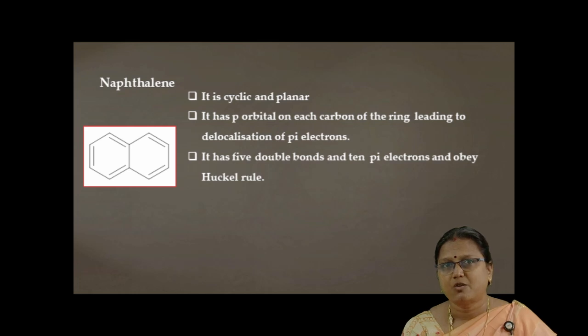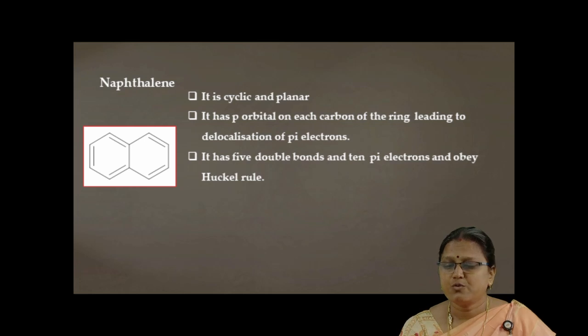or not. So let us start from criteria 1, that is rule number 1. It should be cyclic and planar. When we look into this compound, it is cyclic and it is planar. Naphthalene contains 10 pi electrons, and all the 10 carbon atoms are in the plane. So it is cyclic and planar.